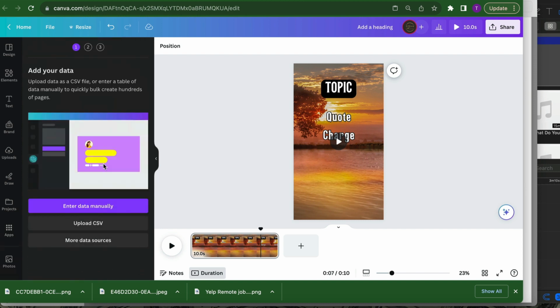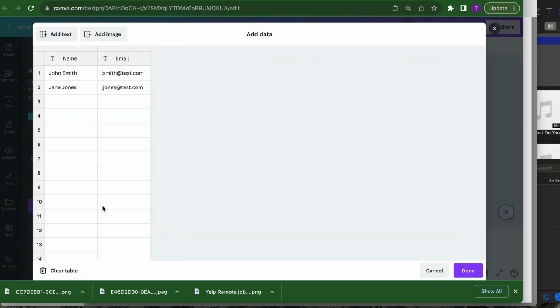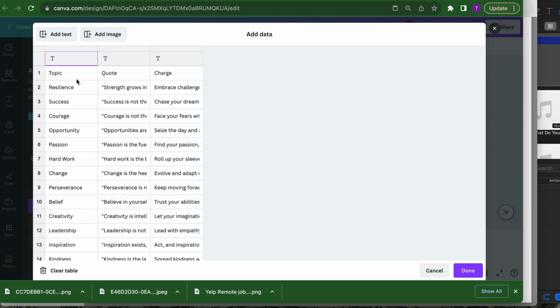Once you get here, you're going to click in the first column right there, right click, and then paste. Once you paste, as you can see here, the topic, the quote, and the charge are not at the right spot.